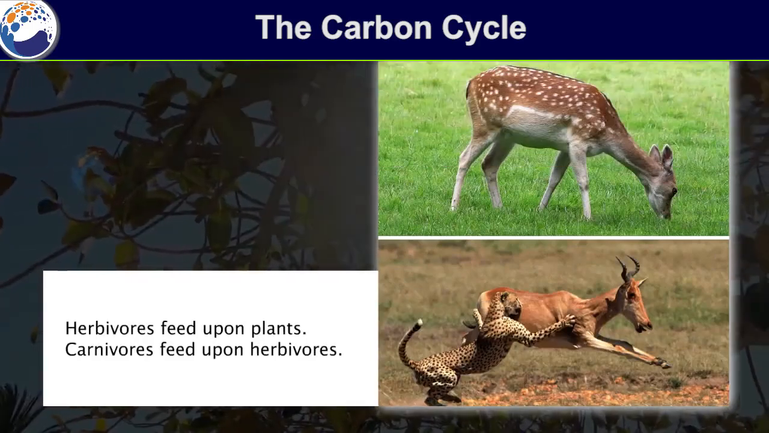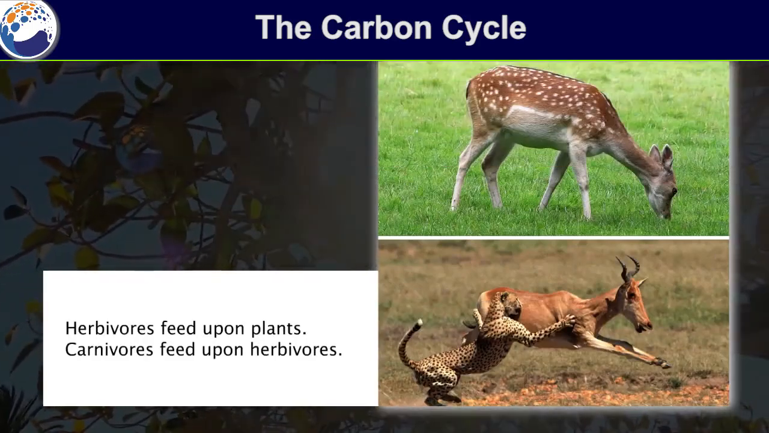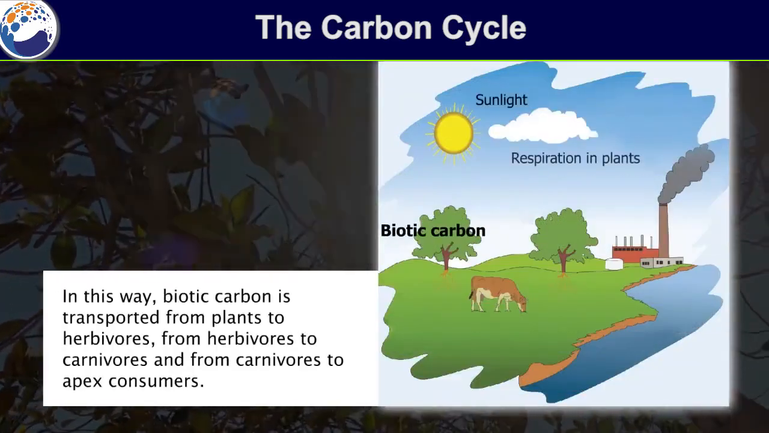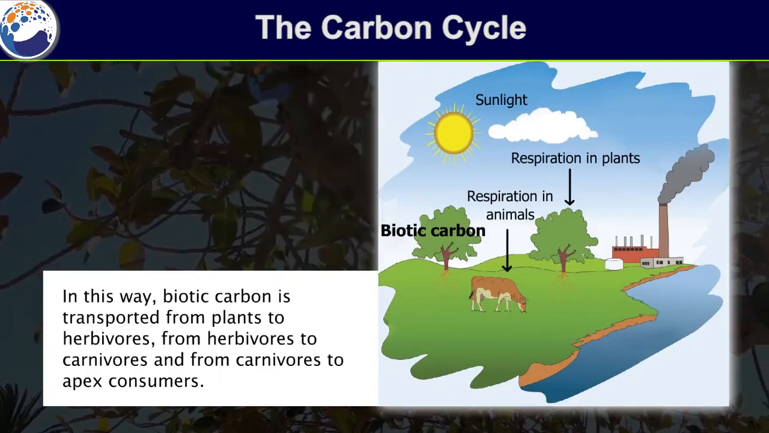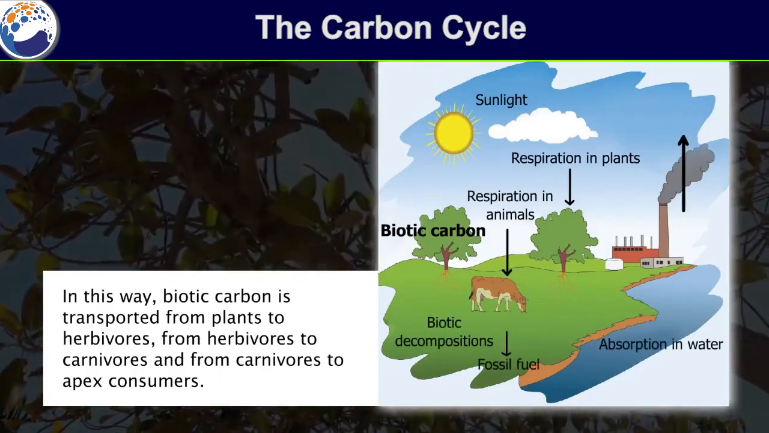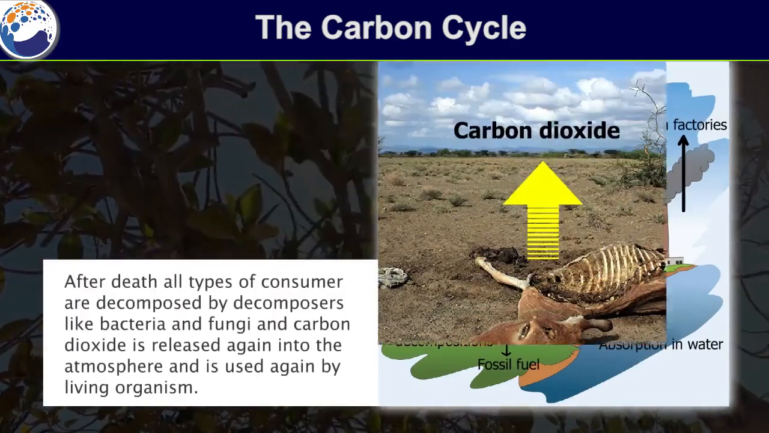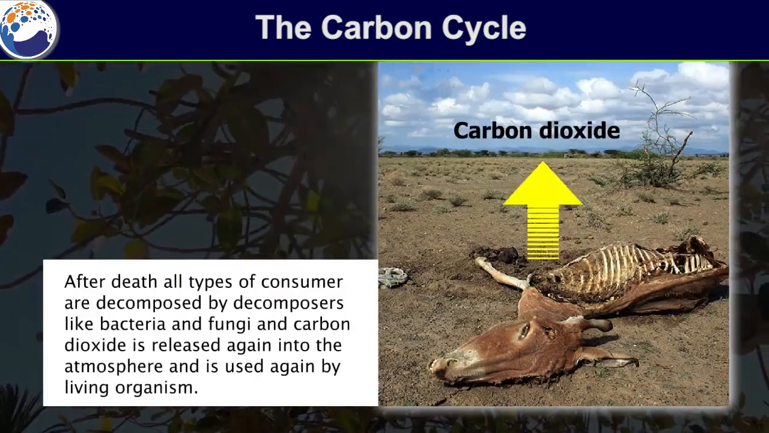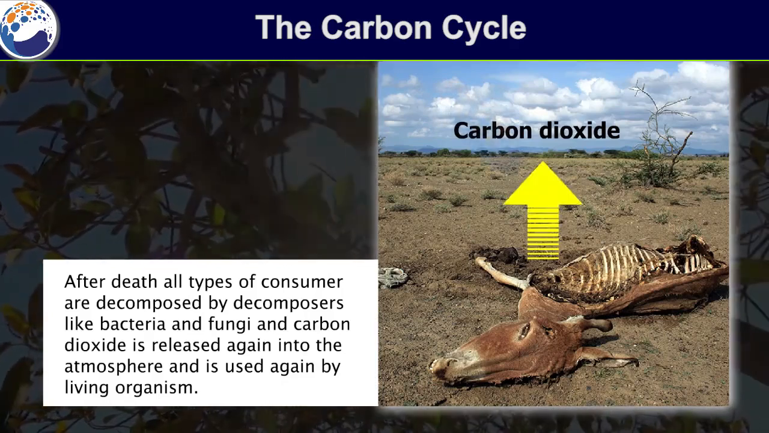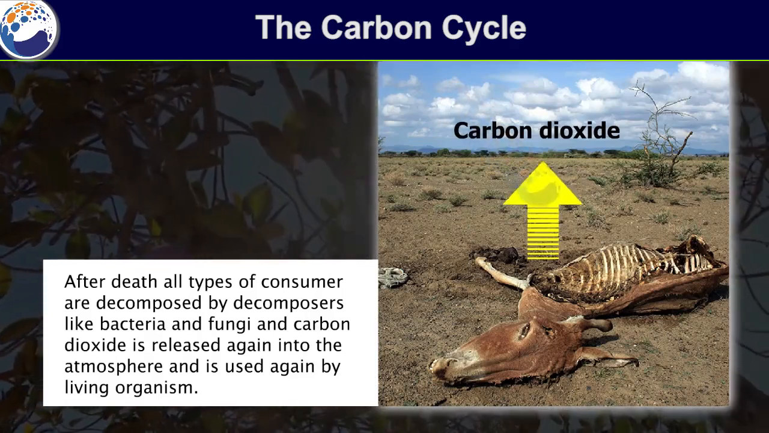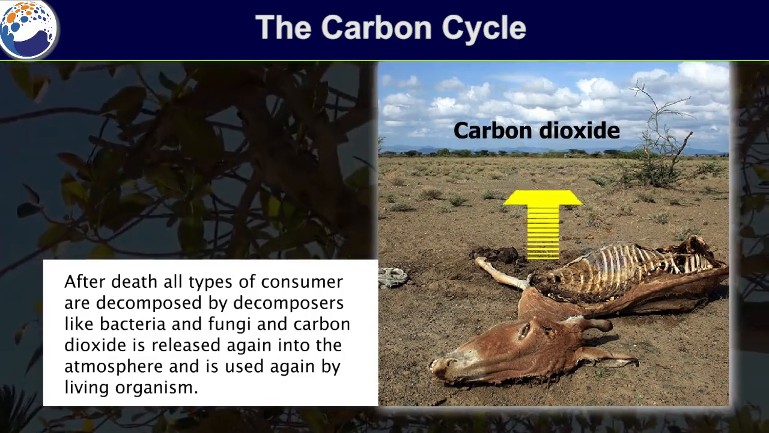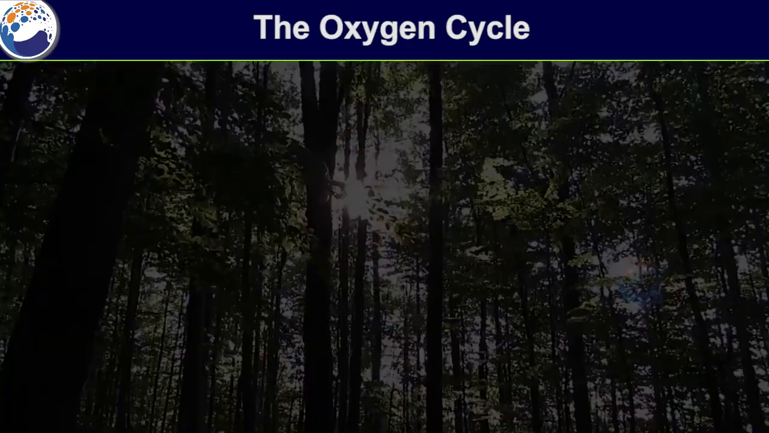Herbivores feed upon plants. Carnivores feed upon herbivores. In this way, biotic carbon is transported from plants to herbivores, from herbivores to carnivores, and from carnivores to apex consumers. After death, all types of consumers are decomposed by decomposers like bacteria and fungi, and carbon dioxide is released again into the atmosphere and is used again by living organisms.